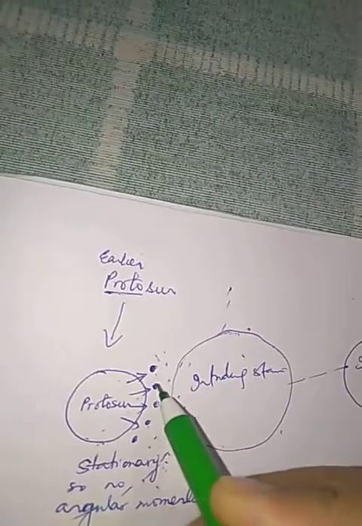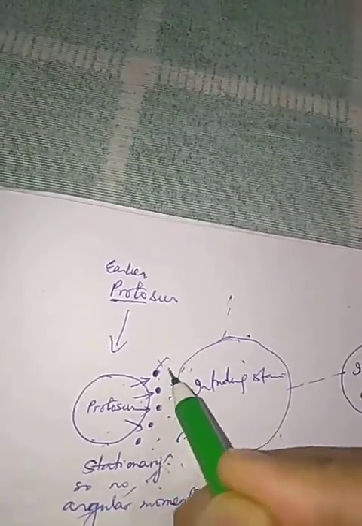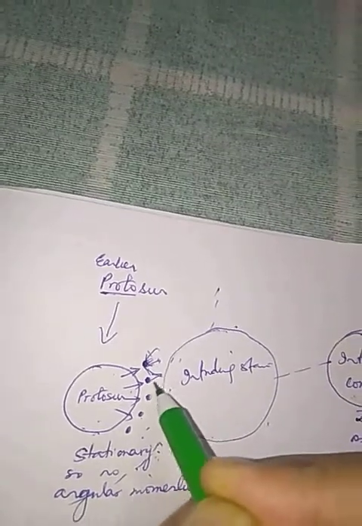And these planetesimals are the building blocks of the planets. Since the bigger particles had more gravitational force, the smaller particles got attracted to them, and in the course of time 9 planets were formed. How many? 9 planets.